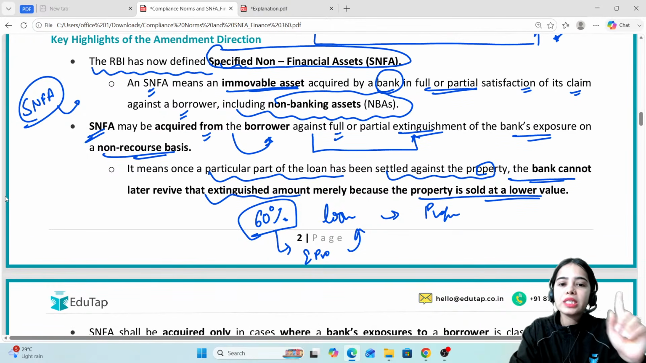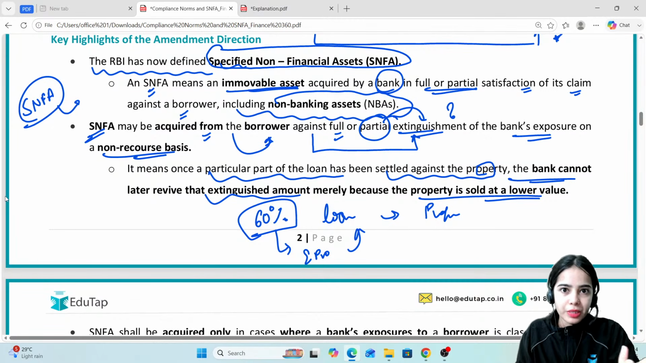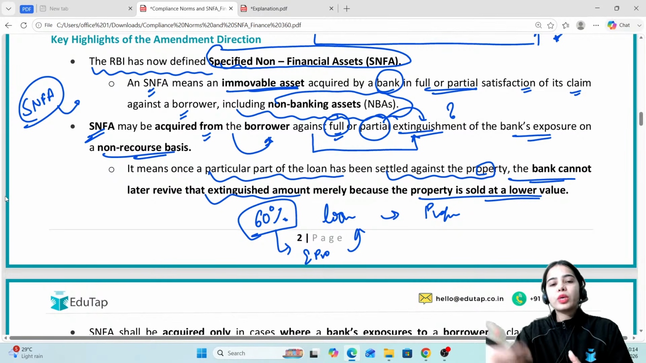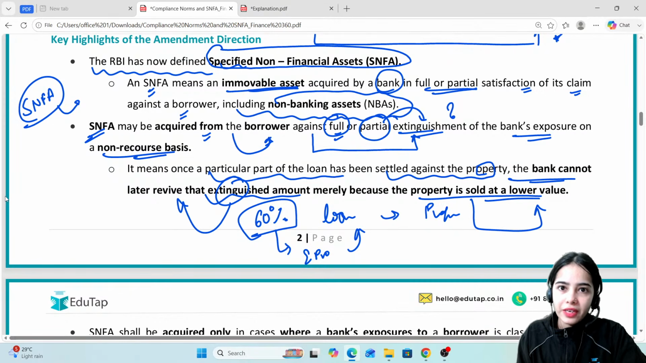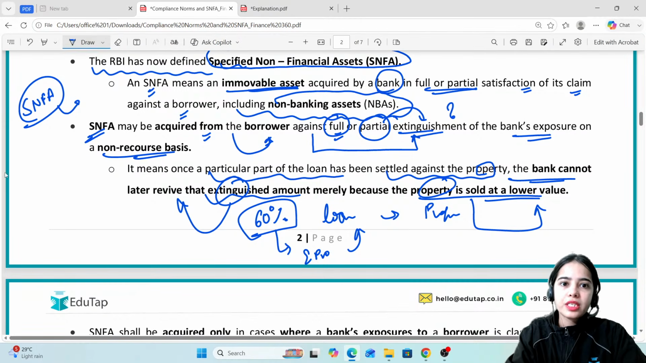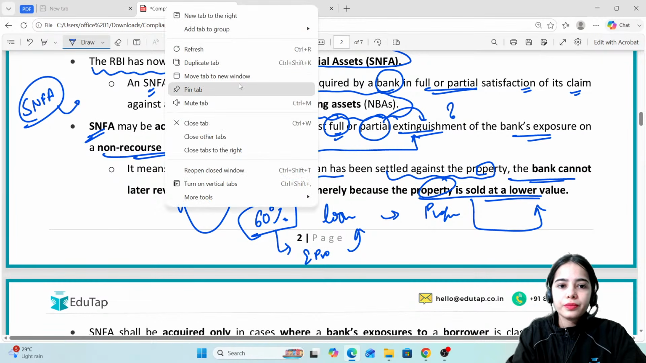If the bank has once decided the partial extinguishment, what the extinguishment percentage is, or if full extinguishment is happening, if the bank has once stated that, now the bank cannot say that the extinguished portion is being revived. The person does not have to pay more just because the property is sold at a lower value later on. I hope this is very much clear. Any confusion here?